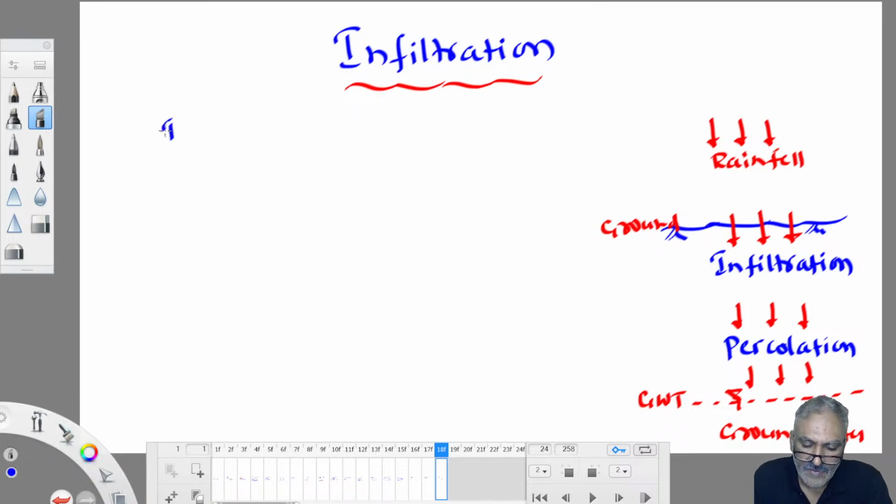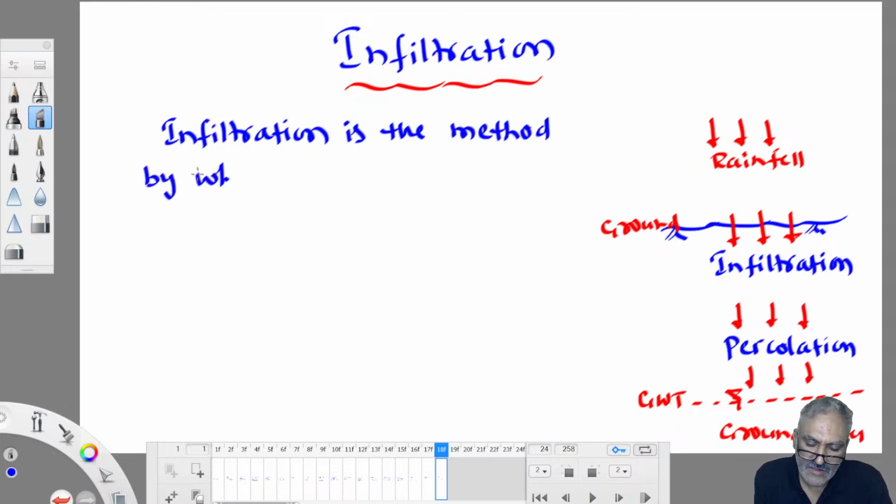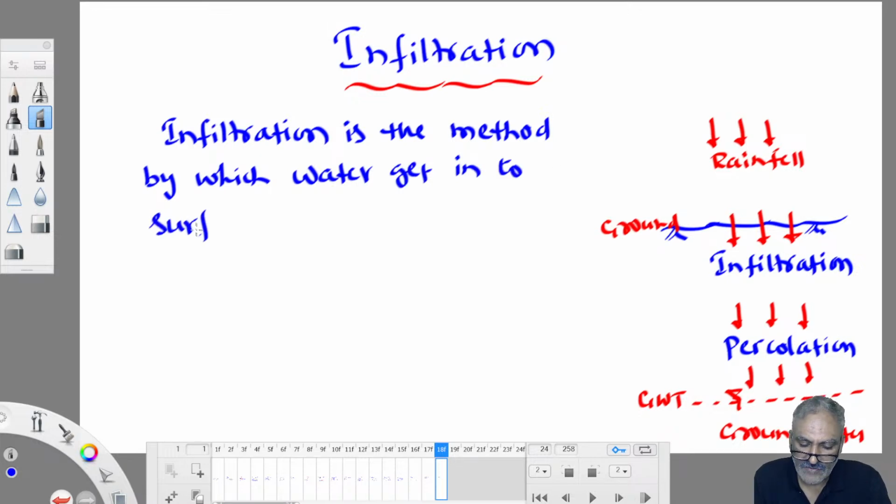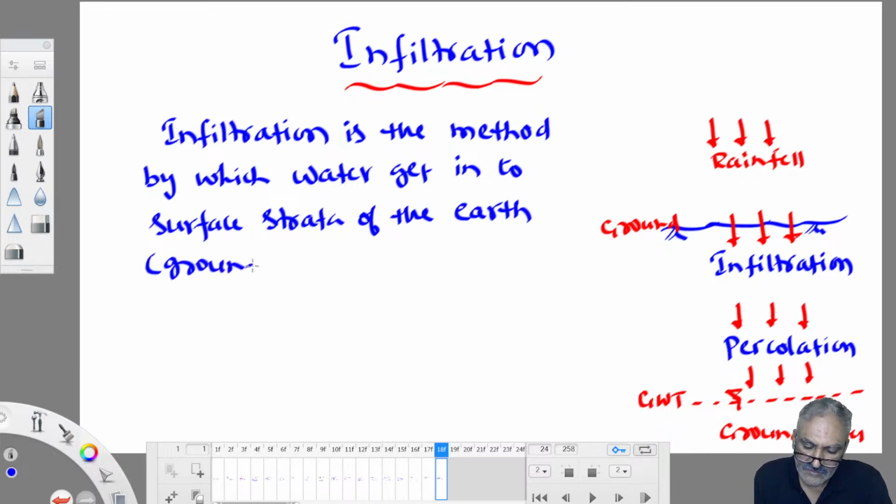Infiltration is the method by which water gets into the surface strata of the earth. Earth means ground, surface strata of the ground. To meet what purpose does it go there? To meet soil moisture deficiency.